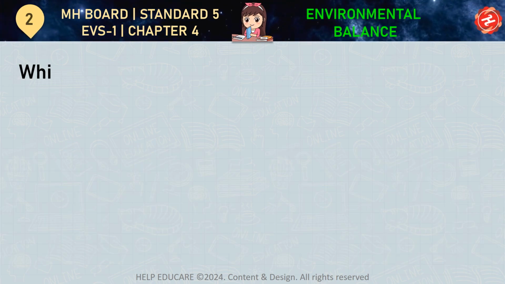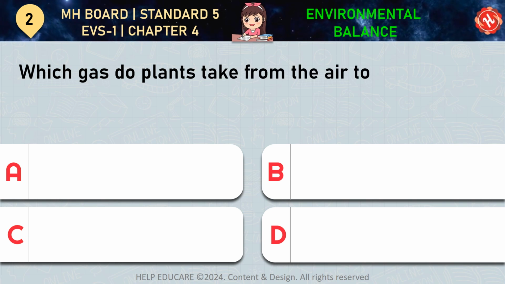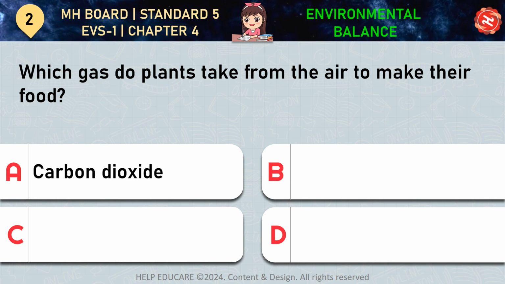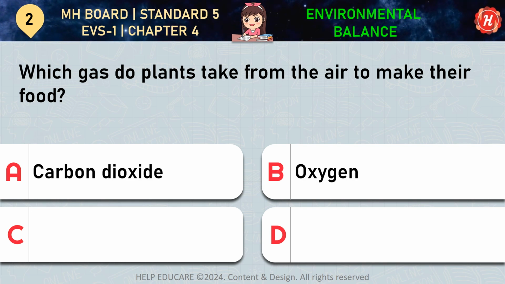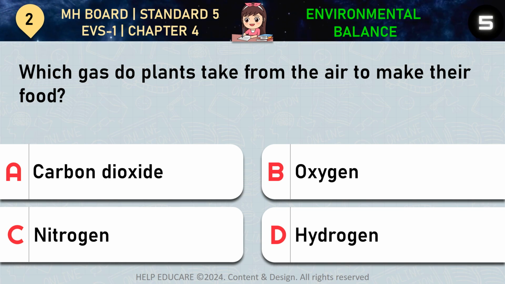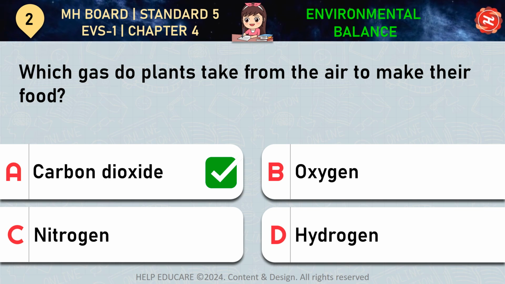Question number 2. Which gas do plants take from the air to make their food? Your options are A. Carbon dioxide, B. Oxygen, C. Nitrogen, D. Hydrogen. Correct answer is option A. Carbon dioxide.